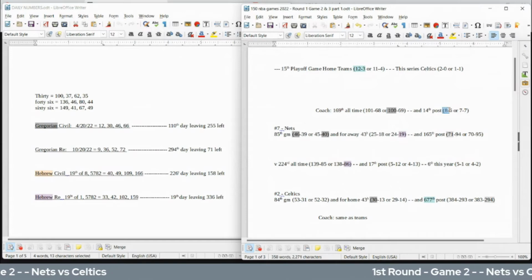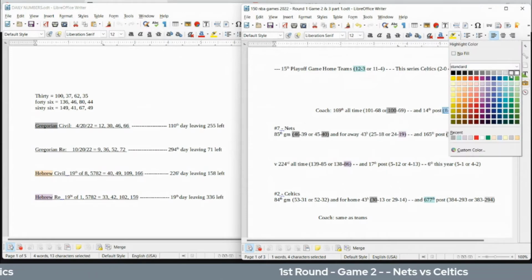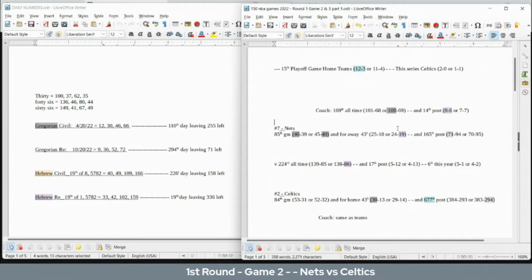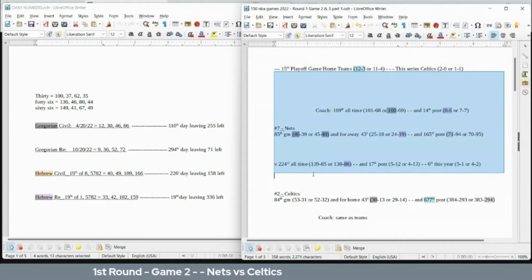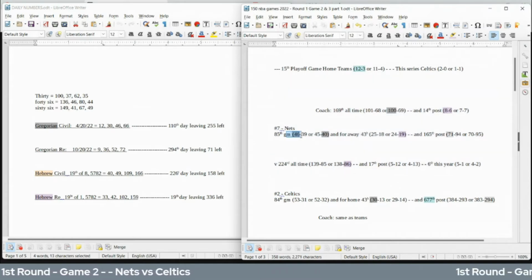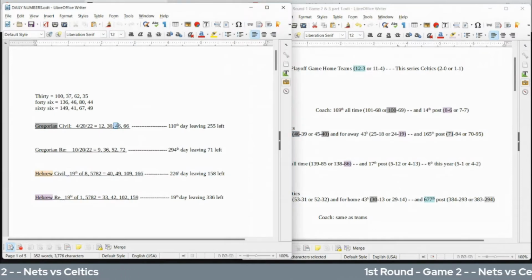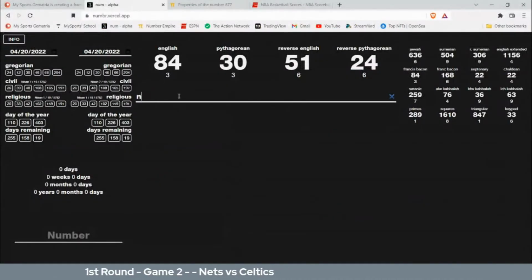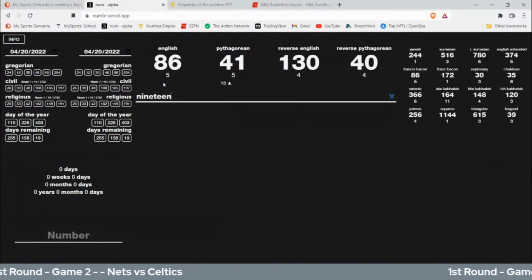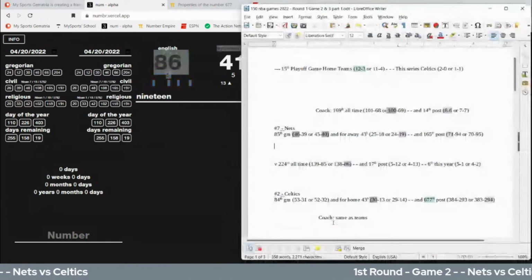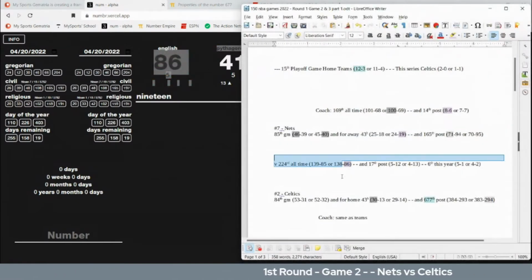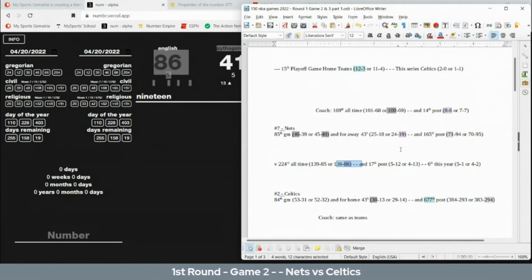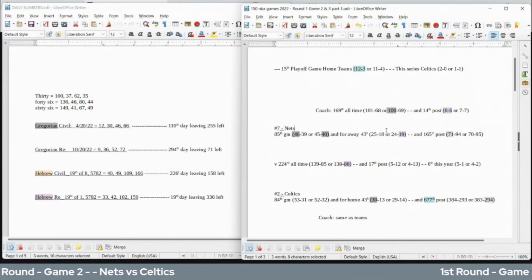I have to go ahead and mark this now since I didn't have the coach's playoff record for some reason. If the Nets were going to win this game, they can simply just pick up their 46th win for the season on a day with 46 date numerology for the Gregorian. Today, it's the 19th day of the Hebrew religious. 19 written out sums to 86. Nets can get their 86th all-time head-to-head win against the Celtics as Nets coach becomes 8-6 for the playoffs, like 86 with the win.